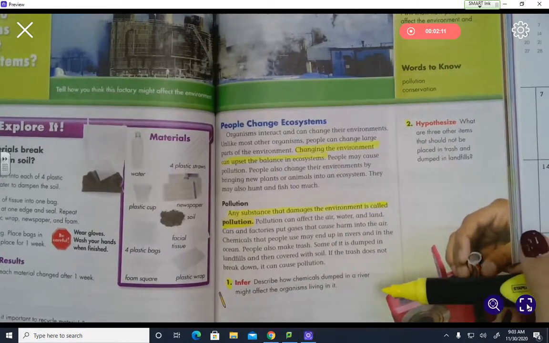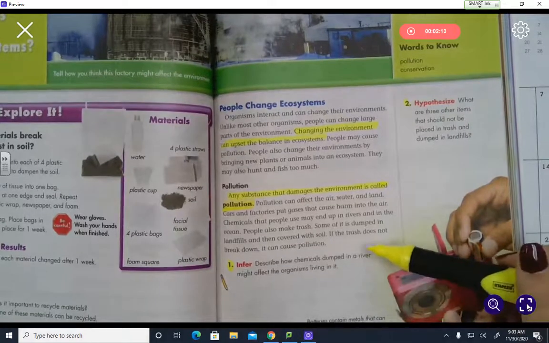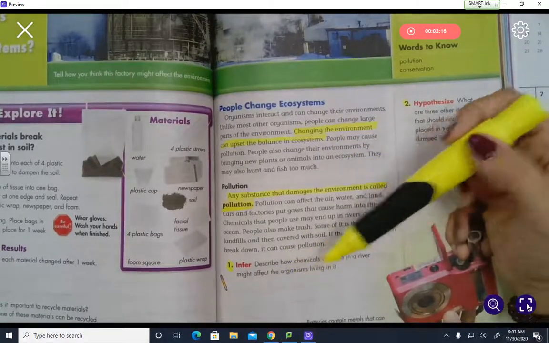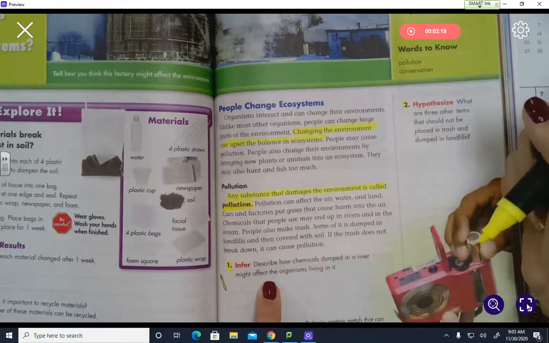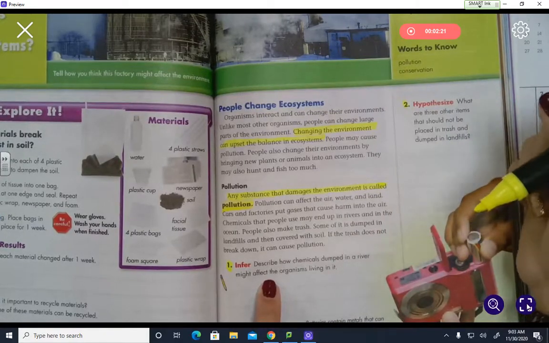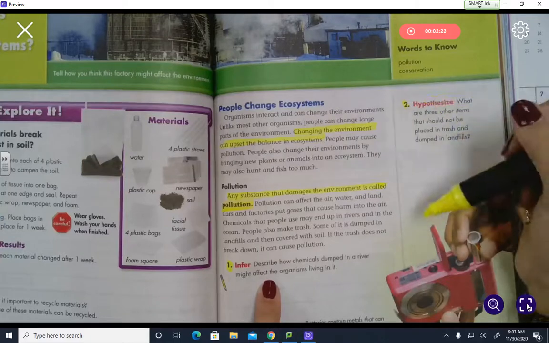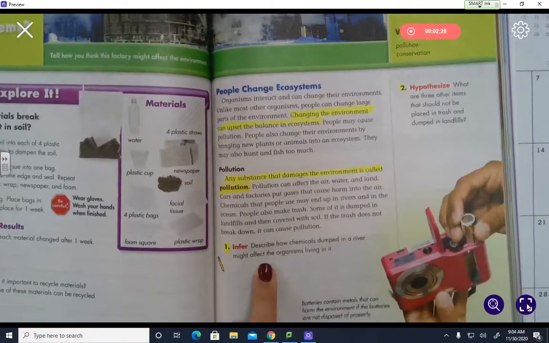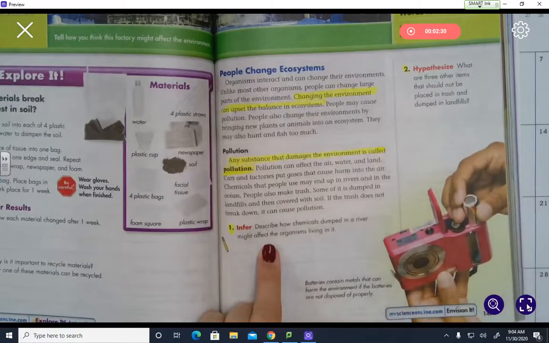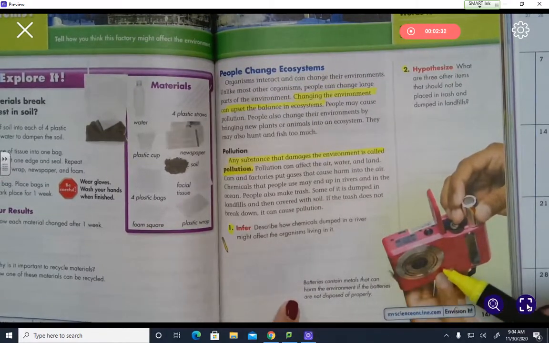I want you to go ahead and answer question number 1. It says, infer, describe how chemicals dumped in a river may affect the organisms living in it. Pause the video and answer question number 1. Then for number 2, we need to read the caption on this picture.